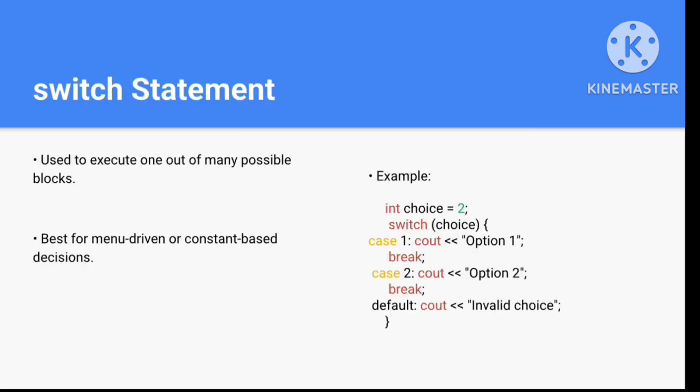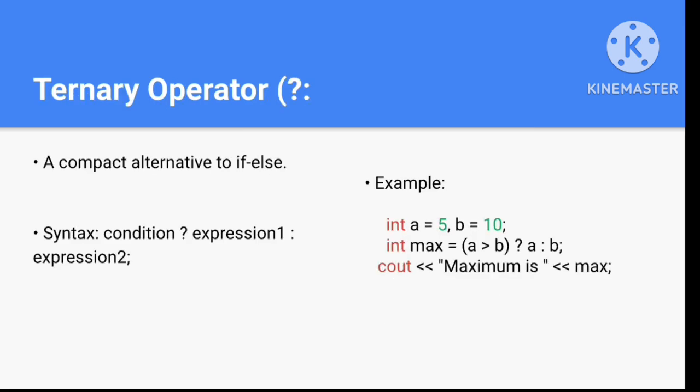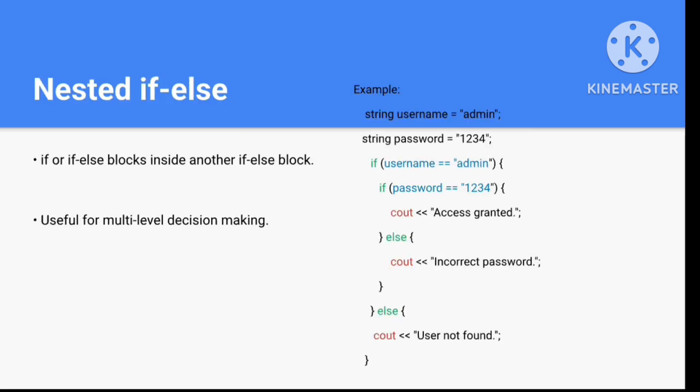So the switch statement is good if you want menu-based statements. The ternary operator is good if you want to write an if else in one line. But if you have bigger programs, then always opt for if else; the ternary operator has no use there. But in some compact programs, you can use the ternary operator in one line. For nested if else, if you want more conditions to check, instead of an if else ladder, you can use the nested if else statement.